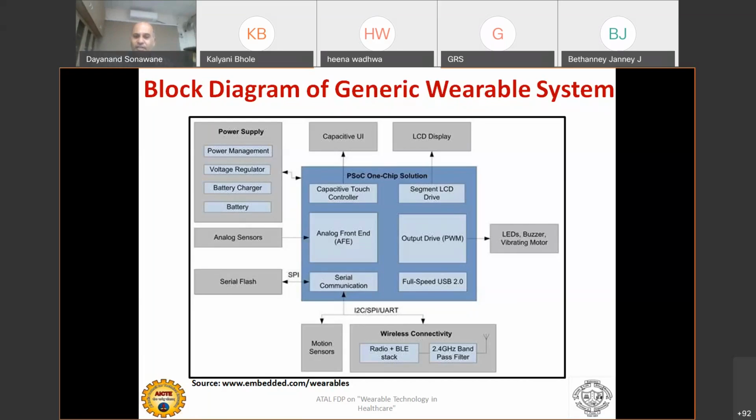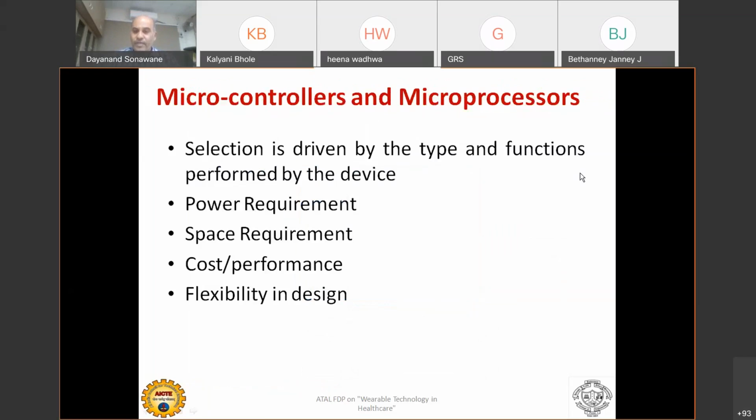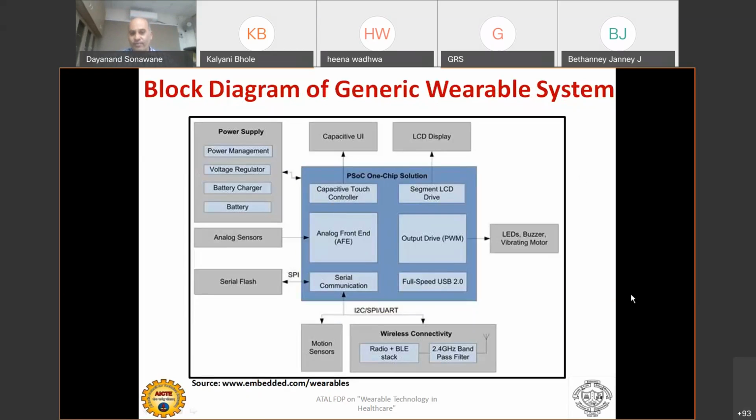Then sensors. It may be an analog sensor, tactile sensors, or a MEMS sensor, and this is also an external component. Now the display: an LCD display, OLED display, or a 7-segment LCD display, whatever it is. They are part of your wearable devices. Most of the time capacitive UI, capacitive touch screens, are preferred in a wearable. And then the system on chip solution.